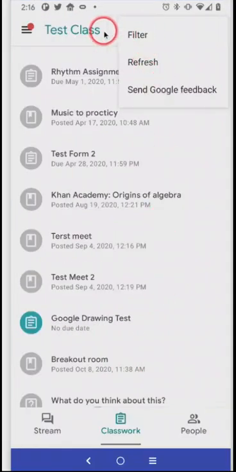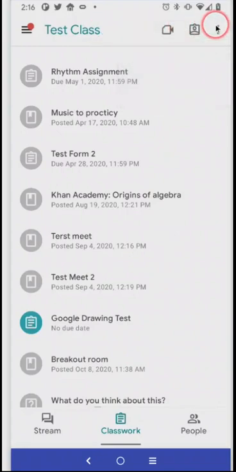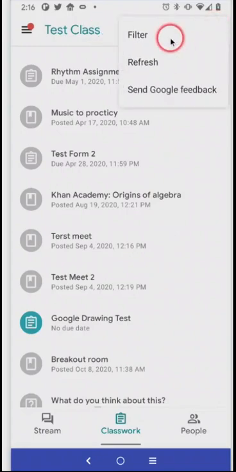So the last thing you have up here is these three dots. These three dots give you filter, refresh, and send Google feedback. Sending Google feedback is if you really think the app needs something changed, you can click this. It'll take you to a form to fill out, have some good ideas, and they do respond to feedback. Refresh means pull the class again. If the teacher changed something, you'll know to change.